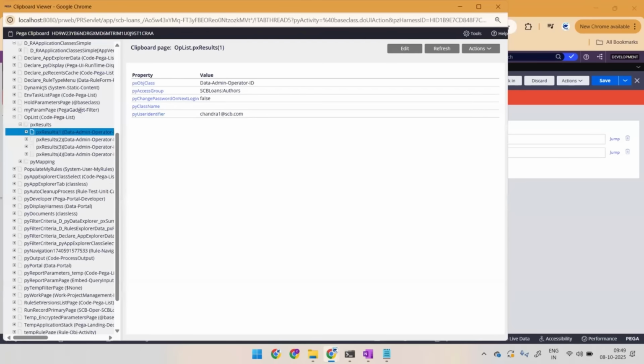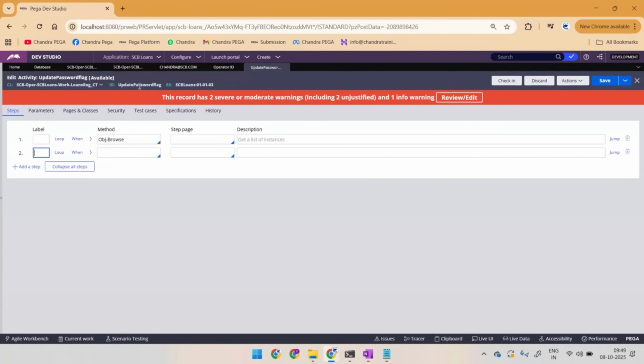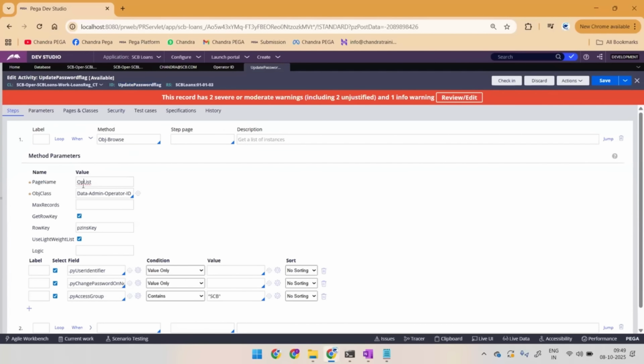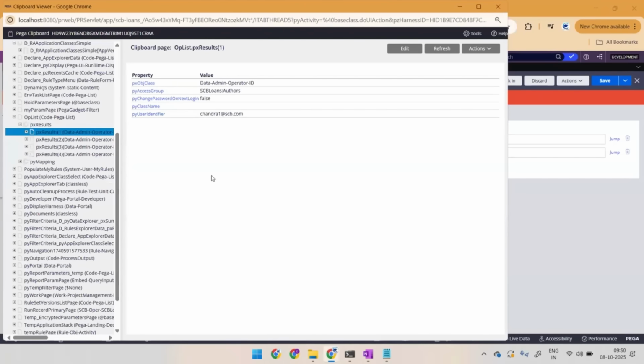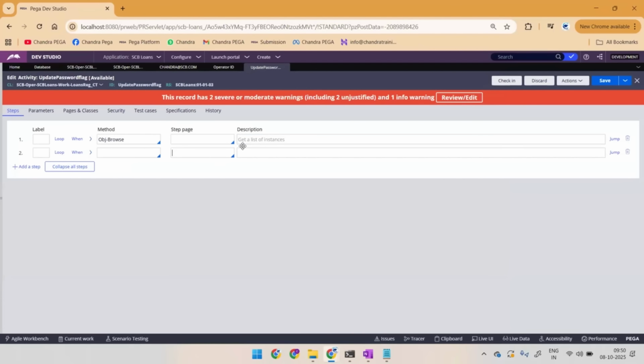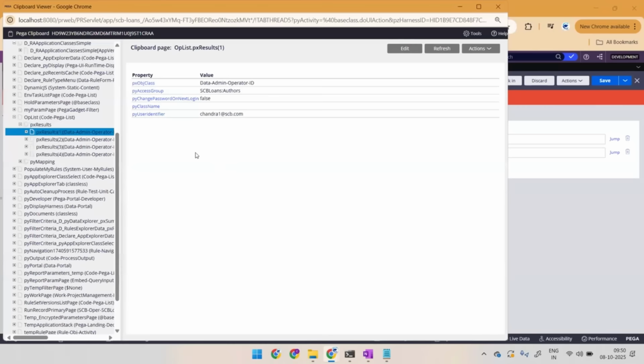It will look for the respective page list. And you know, this activity is running on the run record primary page. Step number 1 will be running on this step page. And step number 2, also by default, will be running on run record. Now I wanted to use a different page list name. For that, the system should know, right? It has to be defined in pages and classes. Okay, so in step number 2, I have to use a page list which is outside of my primary page. I have to define the same in pages and classes.